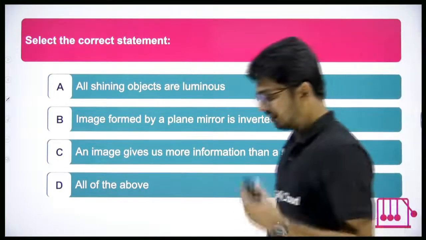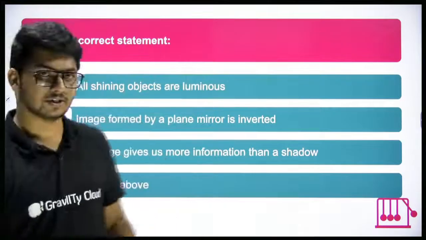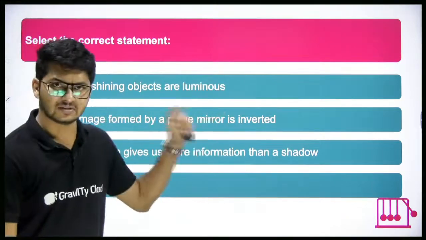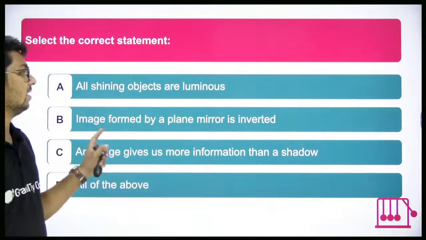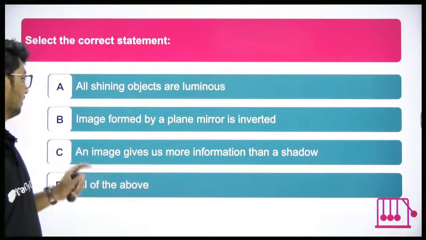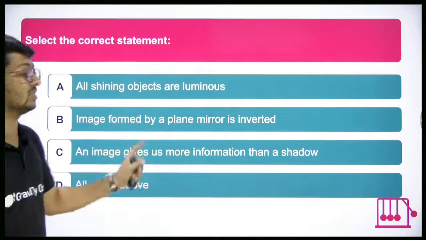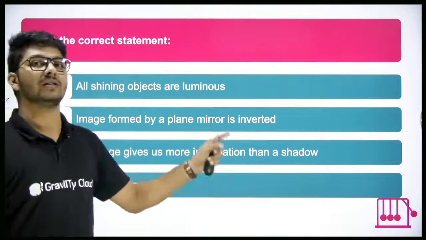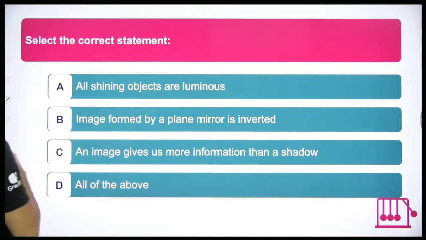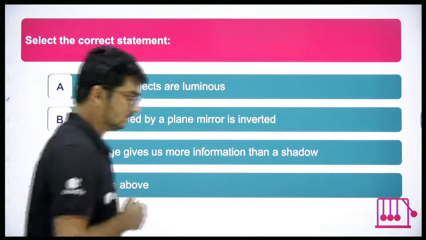Select the correct statement. Again, we have a few options. You have to select the proper statement. What are the statements here? All shining objects are luminous. Think of it carefully. Image formed by a plane mirror is inverted. An image gives us more information than a shadow. All of the above. You have to select the correct statement from all of them.